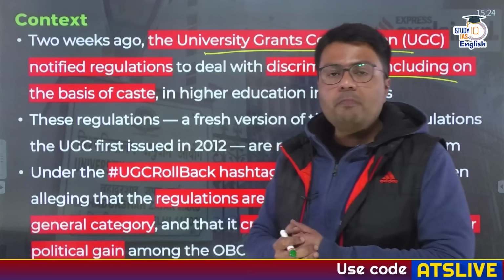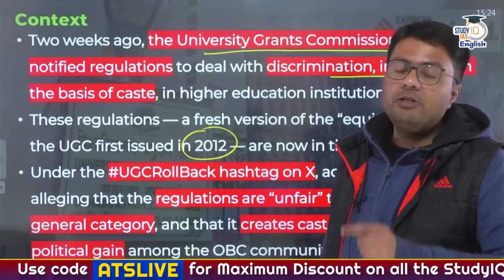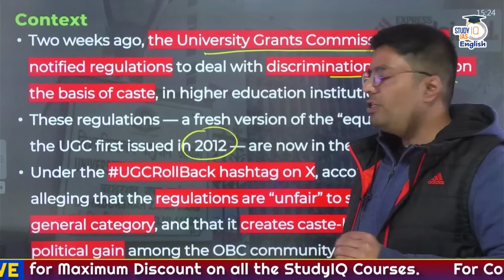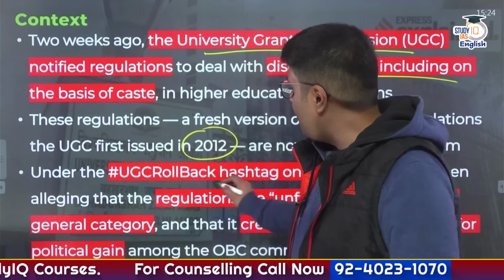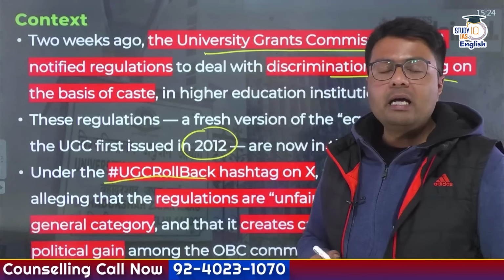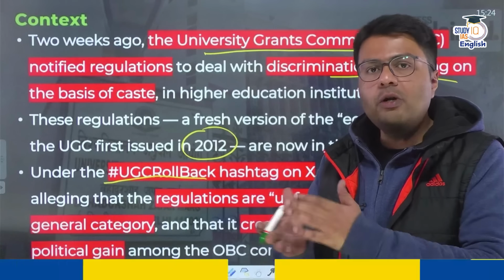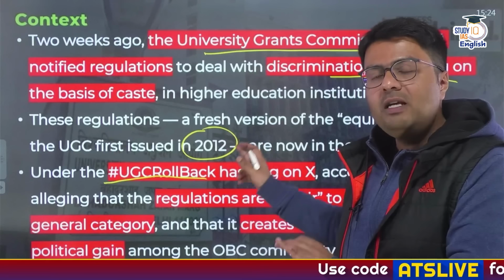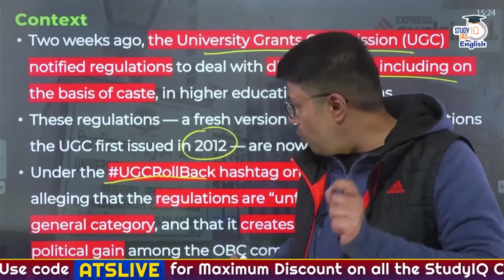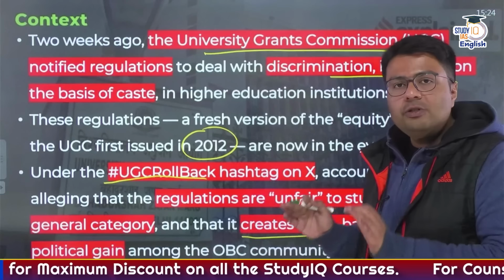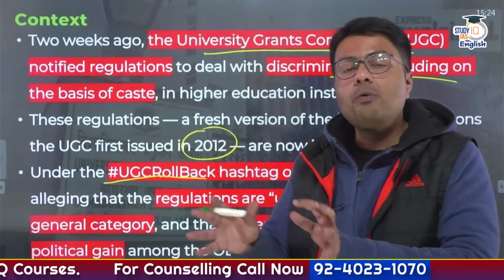You have to understand these regulations replace the 2012 initial regulations that were brought by UGC. After these regulations were made public, it led to a significant backlash on social media. On the platform X, the hashtag UGC rollback has been made popular. The reason is that many people feel that these regulations are unfair to the students who belong to the general category, and that they create caste-based divisions for political gain, particularly to give benefits to people belonging to the other backward classes community.